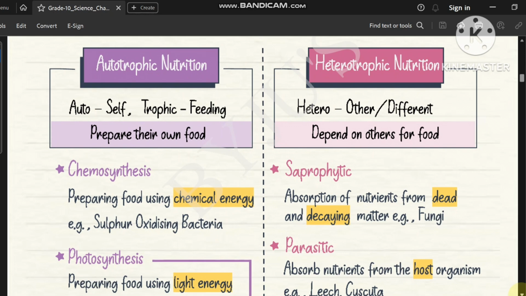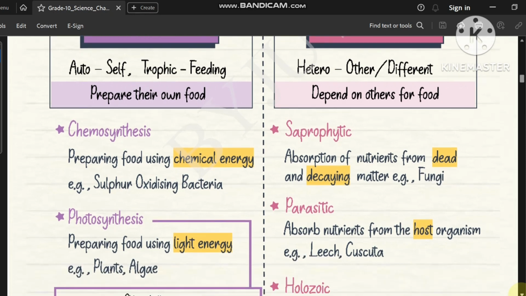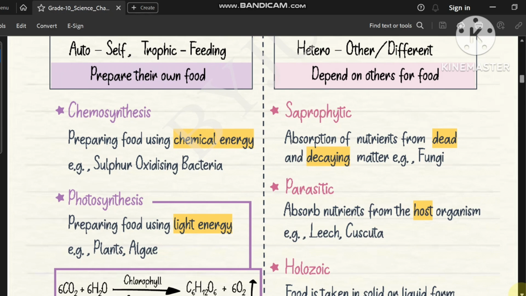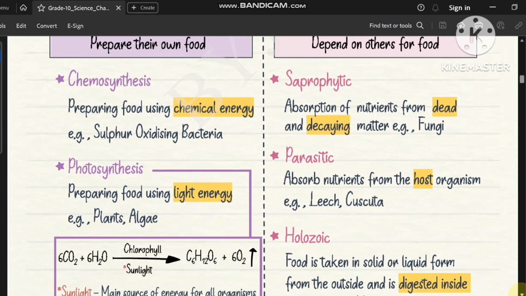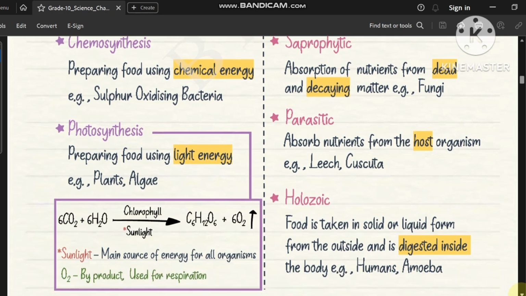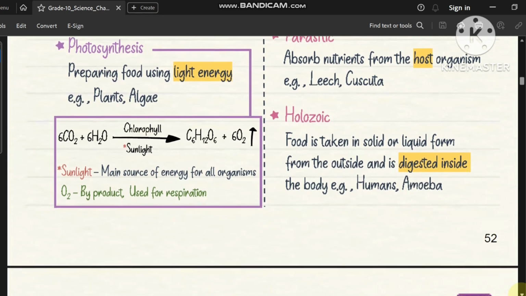Chemosynthesis also takes place, preparing food using chemical energy. Example: sulfur oxidizing bacteria. So what is meant by photosynthesis? Preparing food using light energy. Example: plants and algae. You are seeing this equation. The presence of sunlight is the main source of energy for all organisms. Oxygen is a byproduct used for respiration.